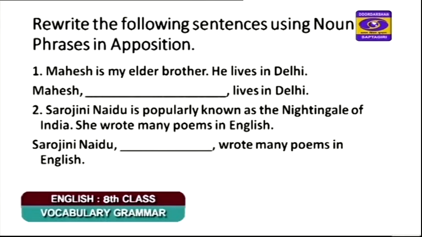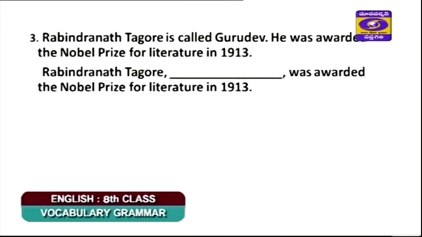She was popularly known as Nightingale of India. So the phrase that can refer to Sarojini Naidu is the Nightingale of India. So now we will write the Nightingale of India in the blank. Sarojini Naidu, the Nightingale of India, wrote many poems in English.